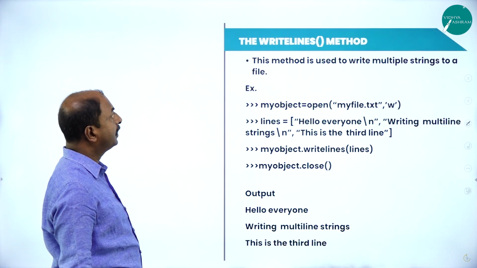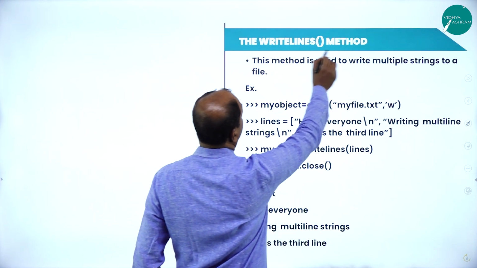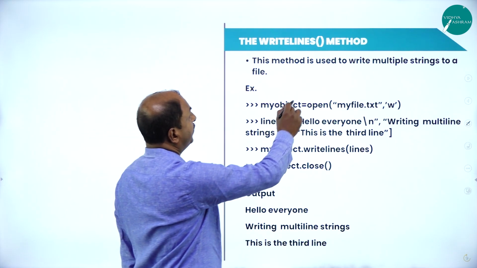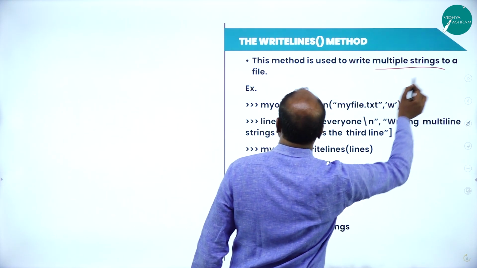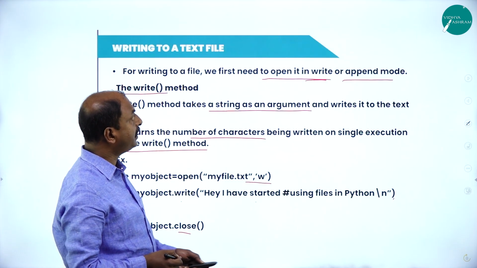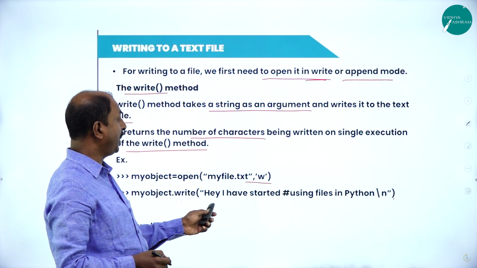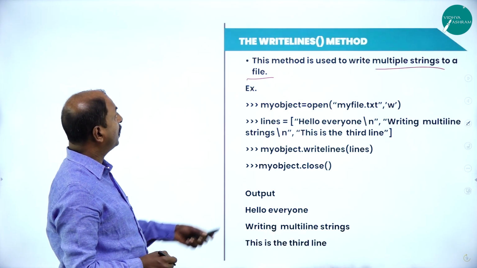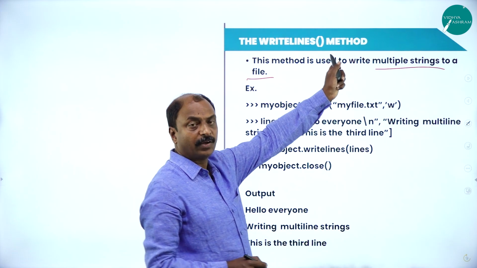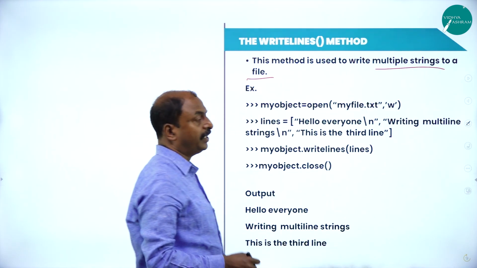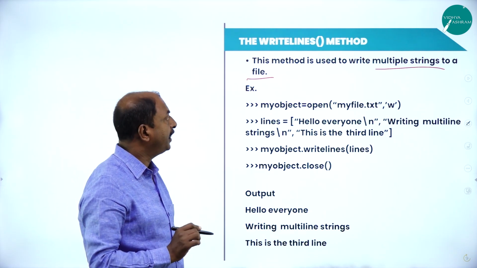In the next slide, another function is the writelines function, or writelines method. This method is used to write multiple strings to a file. If you have seen the previous slide, with the write method we wrote only one string, or one part of information. Now writelines is a method or a function used to write multiple strings, the information in multiple lines.